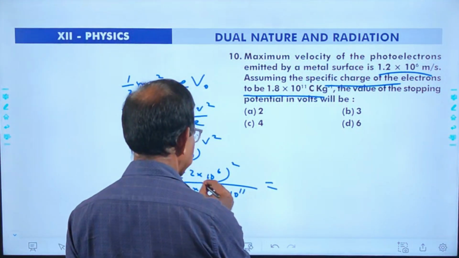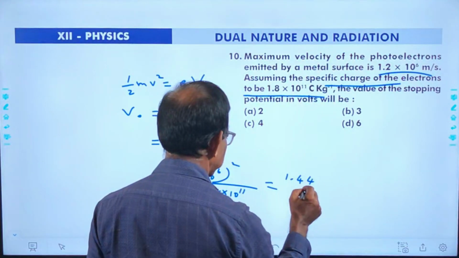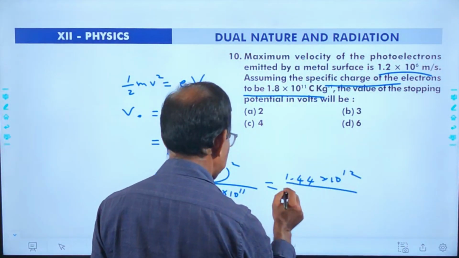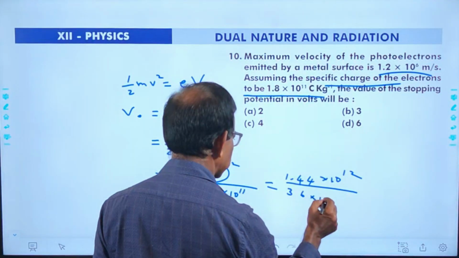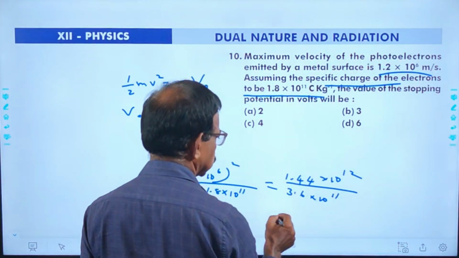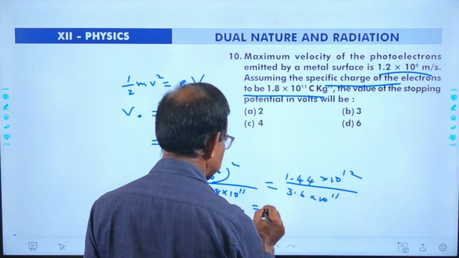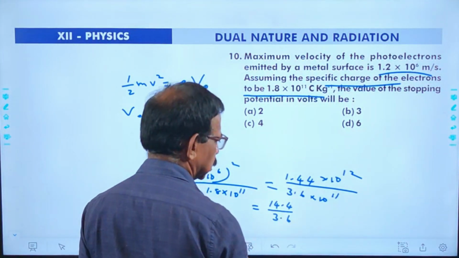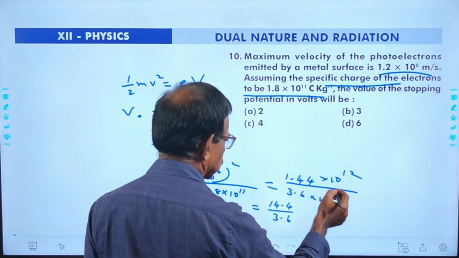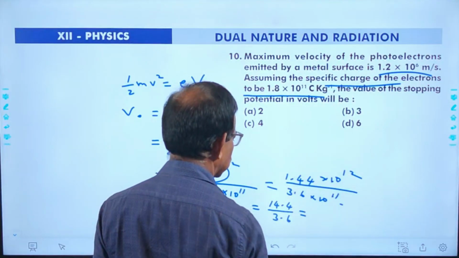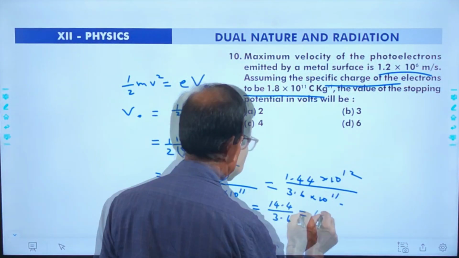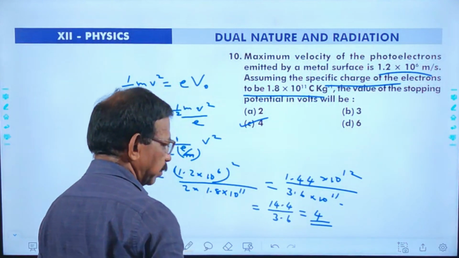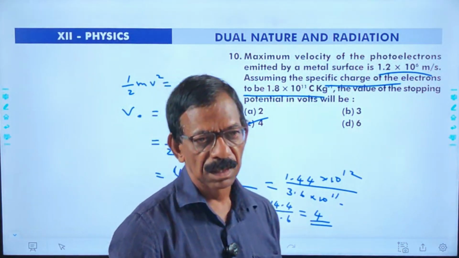Here the answer is like this: 1.2 square is 1.44, then we have 10 raised to 12 divided by 3.6 into 10 power 11. Here I may write 14.4 by 3.6, the remaining is 10 raised to 11. Here 10 raised to 11 cancels and this is almost 4. The correct answer is option C, it is 4.